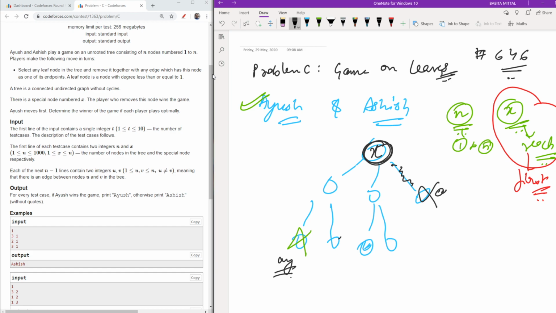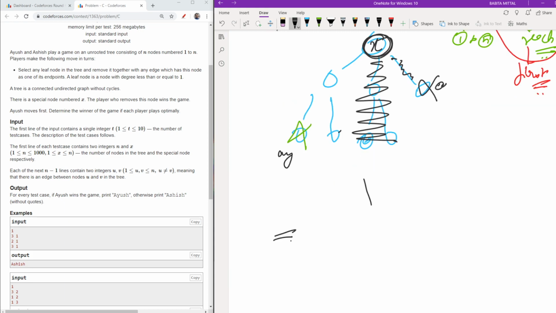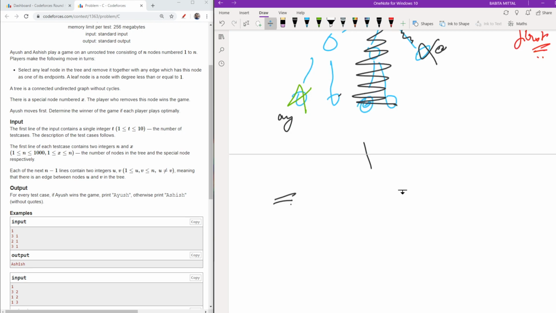It has no problem up till now, but it might happen that if it was not here, then it would have become a leaf node after this removal, so Ayush might have lost. So Ayush will choose a move so that he wins. Now let's take some cases, and from these cases we will check how to approach it.